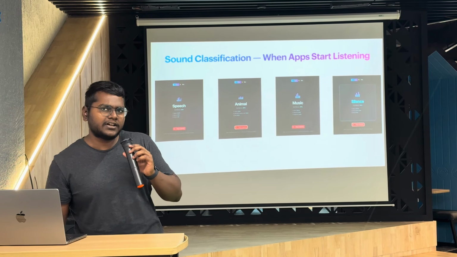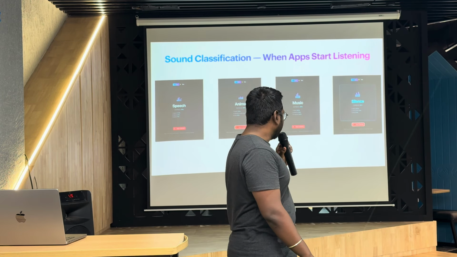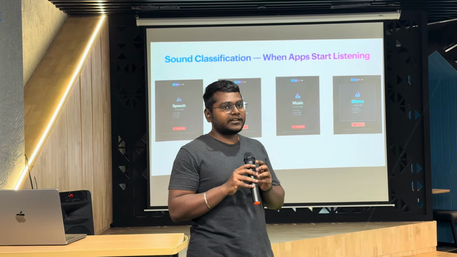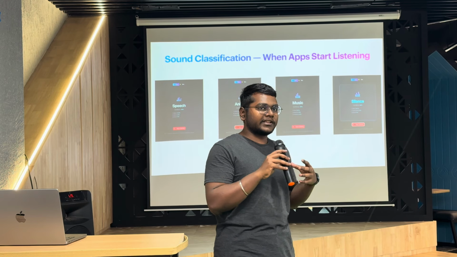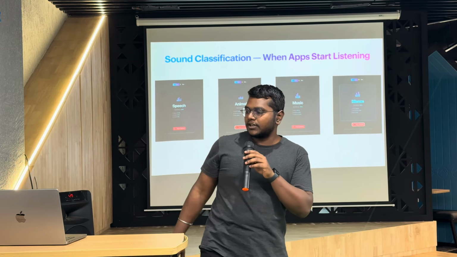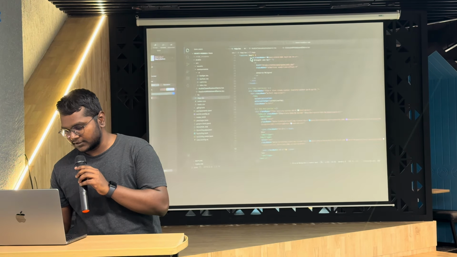One of the mini apps here is sound classification, where our application takes the audio from the web and classifies the category of that audio. I'll just show you one quick graph of how this works.